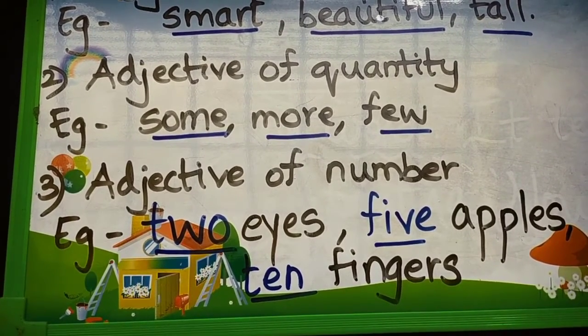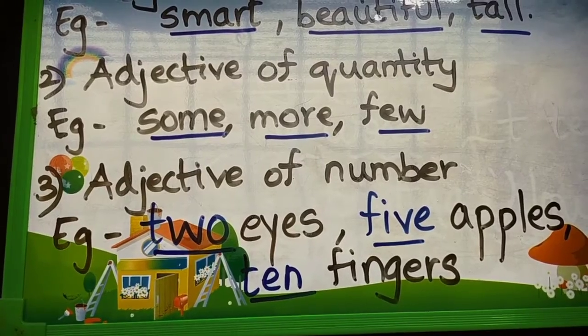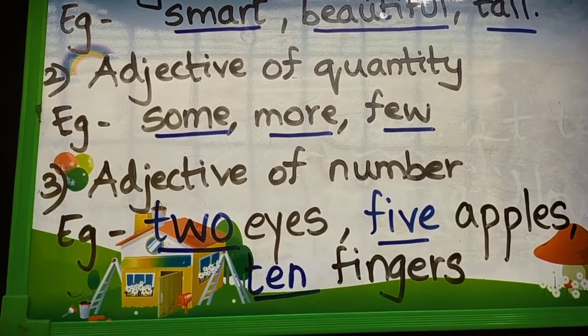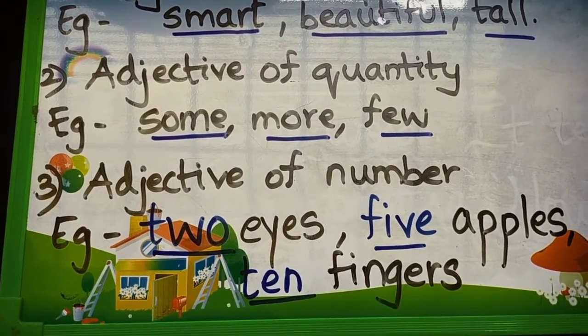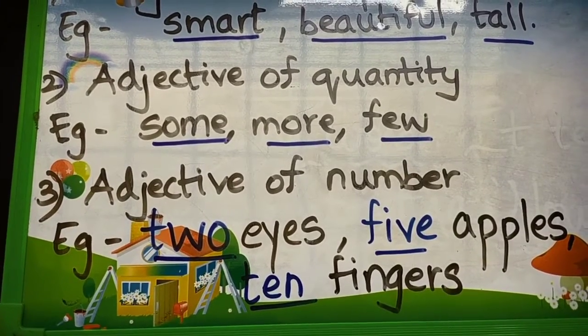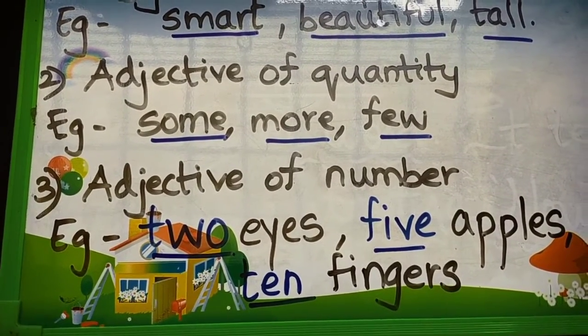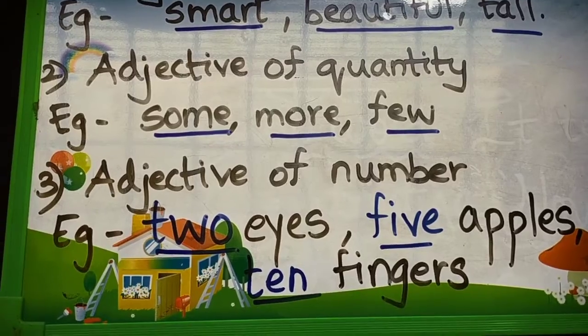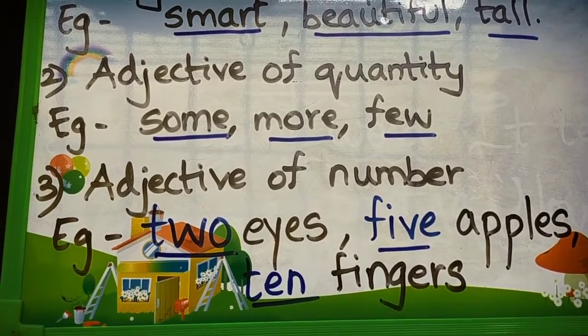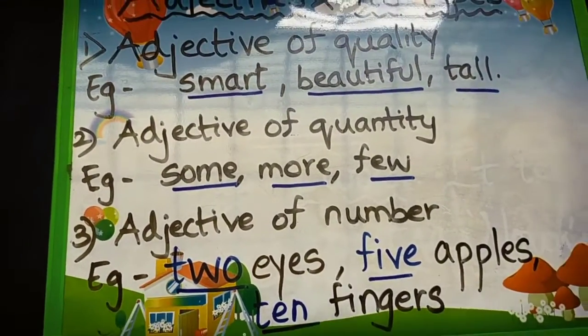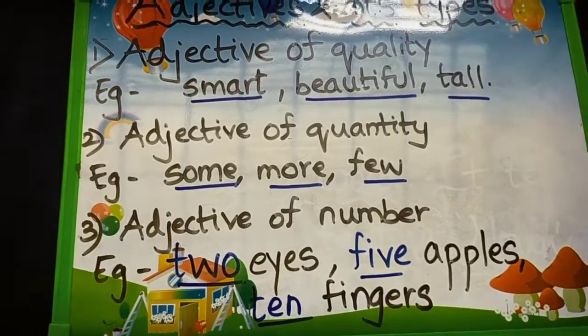The next one is 5. So 5 apples. My mom brought 5 apples from the market. So what is the adjective in this? 5. So 5 is a number. So it is an adjective of number. Then we all have 10 fingers. So 10 is an adjective and it is an adjective of number. So these are the 3 adjectives which we are going to learn today.